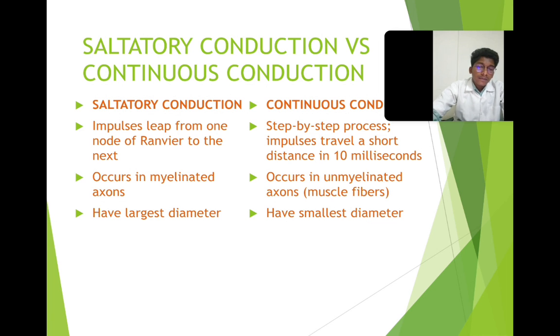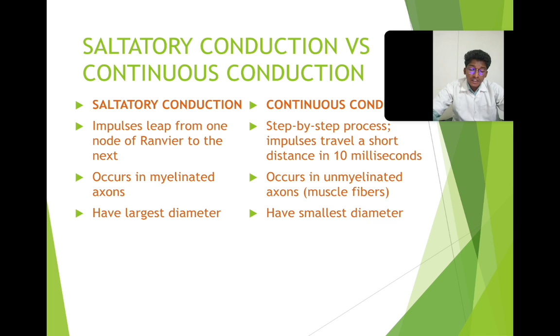Now I'll explain briefly the difference between saltatory conduction and continuous conduction. In saltatory conduction, the impulse leaps from one node of Ranvier to the next, while in continuous conduction, a step-by-step process of impulse transmission takes place.